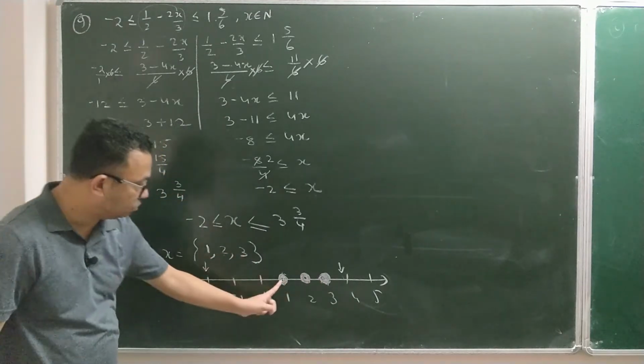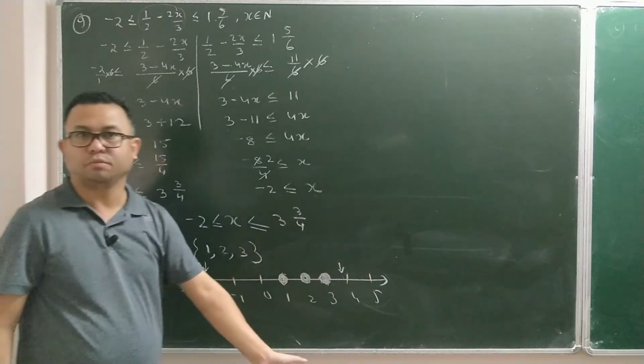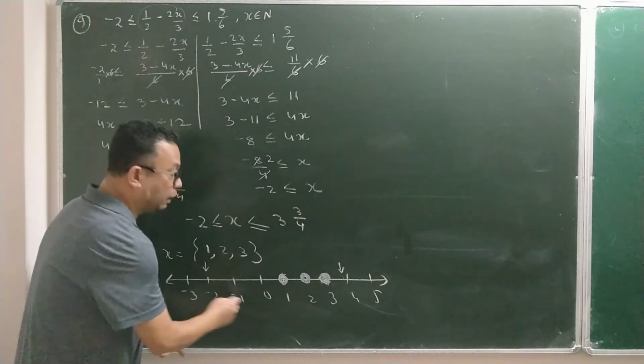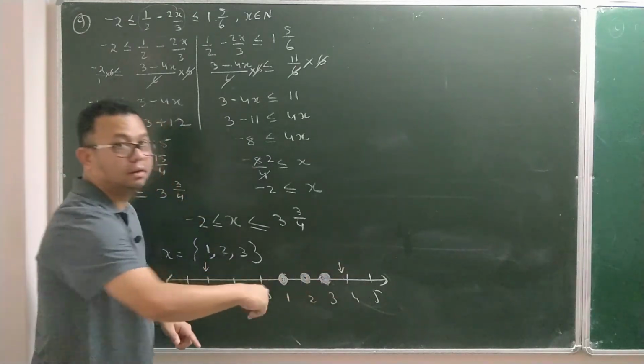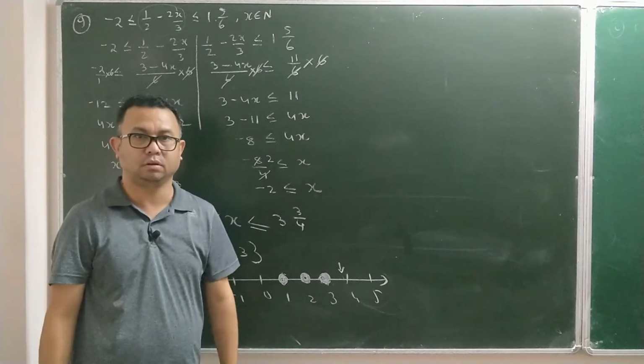See, 1 2 3, I have shaded 1 2 3. In the number line also you have to shade like this. In integer also you have to do the same. In whole number you have to do the same. But in real number you have to make that circle. One circle, then line, another circle. Shading of circle or not shading of circle depends on whether there is an equal to sign or not.